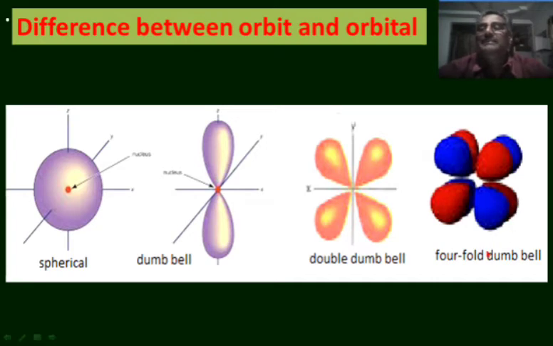A double dumbbell has 4 lobes, whereas fourfold dumbbell has 8 lobes. A dumbbell has two lobes only. A spherical orbital contains one lobe which is spherical in shape.